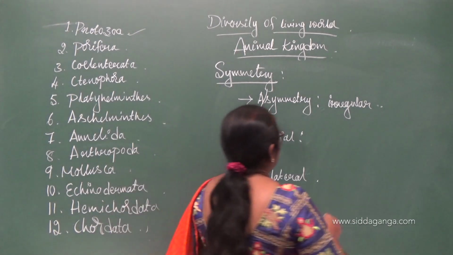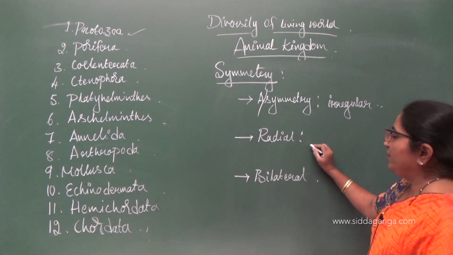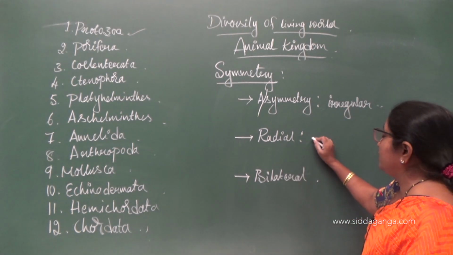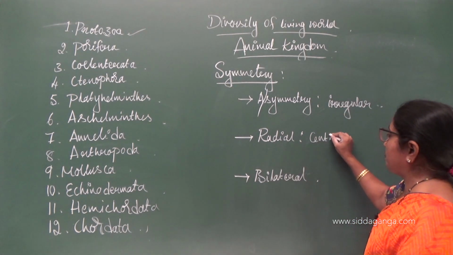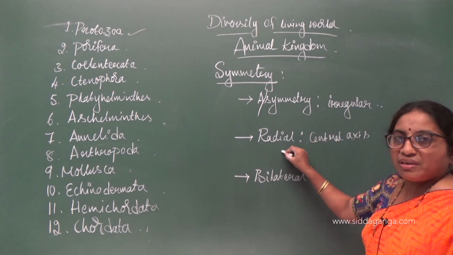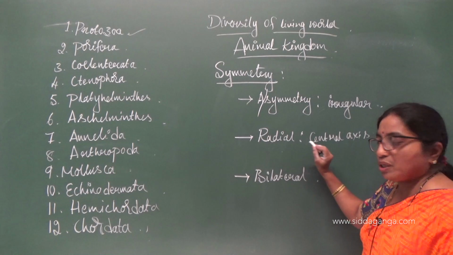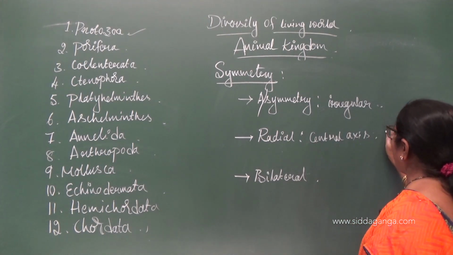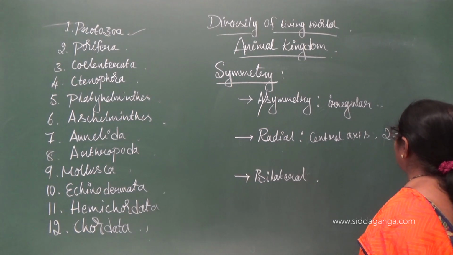So, radial symmetry: when the organism is cut in any plane passing through the central axis, it should give two identical halves.